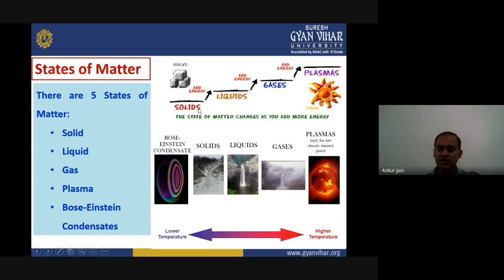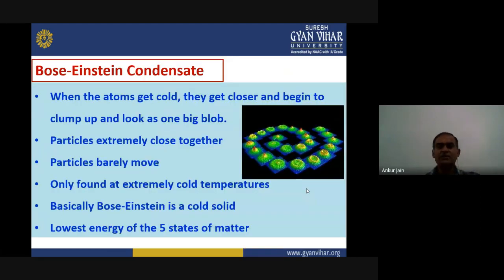Then if we add more energy, the solids will convert to liquid state. After adding more energy further, it will change to gaseous state, and finally adding a huge amount will result in the formation of plasma. So here you can see this is on the energy scale. This side has the lowest temperature and this side has the highest temperature.